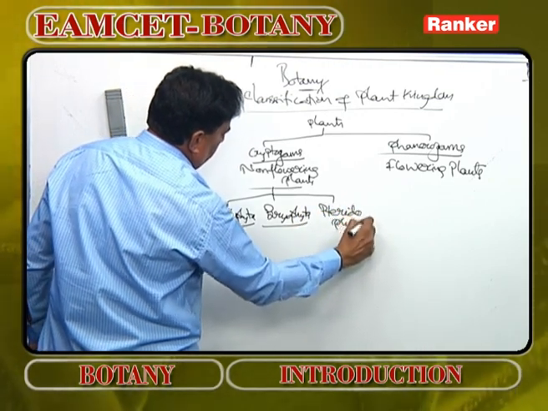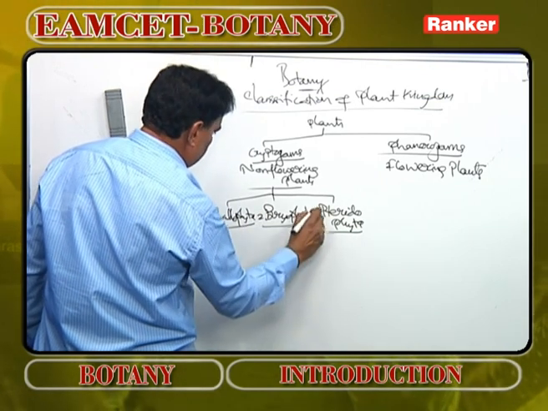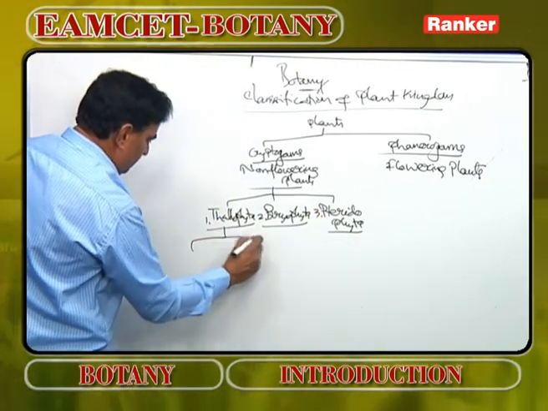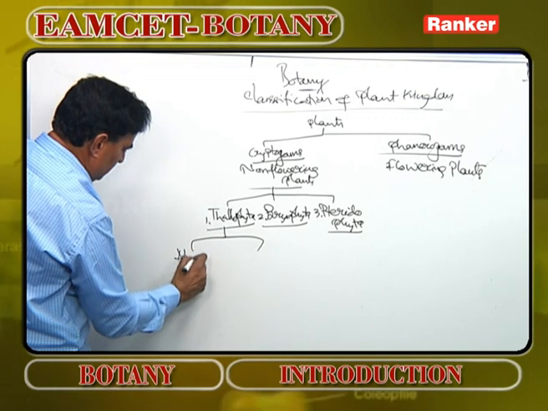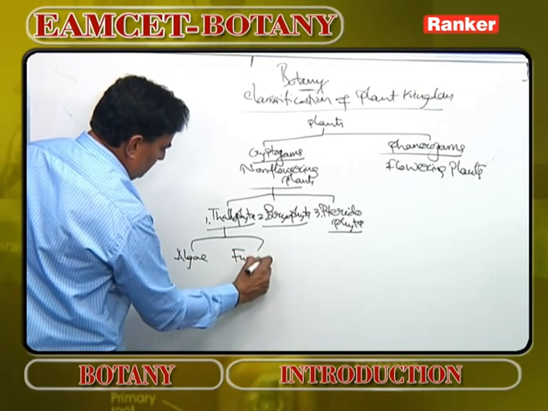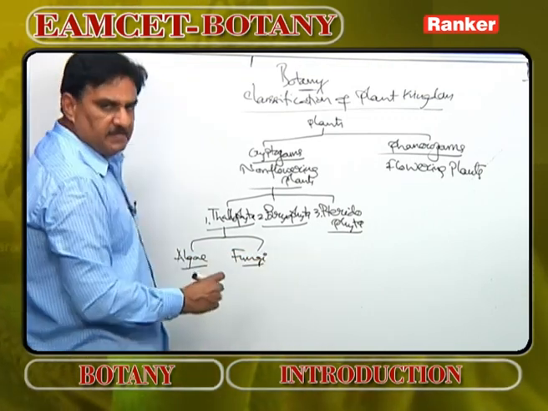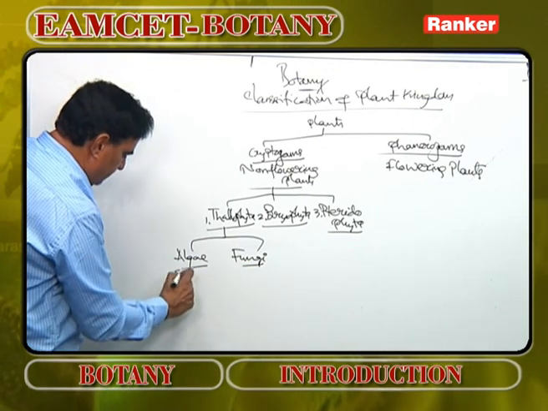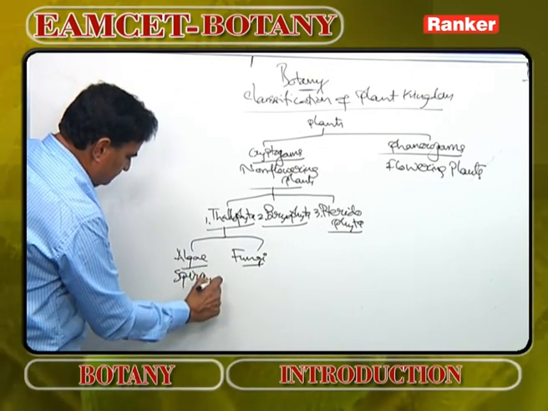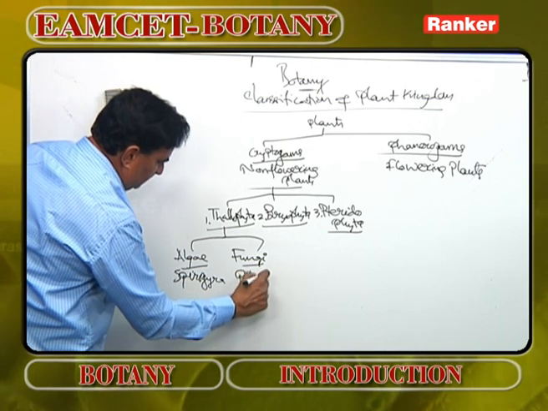Thallophyta is divided into two groups, algae and fungi. Algae is autotrophic thallophyte, fungi is heterotrophic thallophyte. For algae, example is Spirogyra. For fungi, the example is Rhizopus.